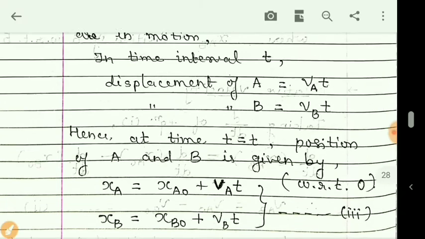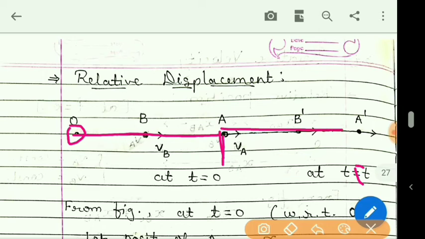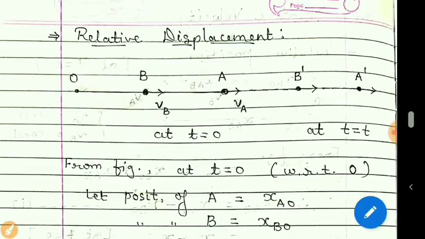I will show you from the figure also. Students, with respect to O, for particle A, initial position is this. But in time interval t, it has travelled up to this. And this distance we have written as VAT, velocity into time. So this plus this is the new position, that is XA.